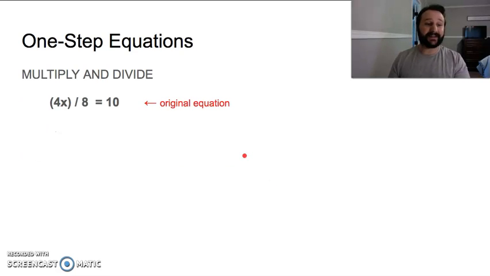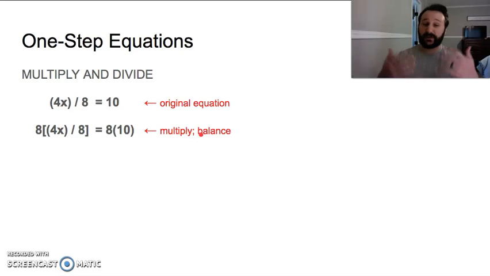Multiply and divide here. We've got 4x divided by 8 equals 10. All right. So first thing, since we have a fraction, we always want to get rid of our fraction first. The way we get rid of a fraction is to multiply by the denominator, the one on the bottom. Okay. Multiply by that denominator. So when we multiply both sides by 8, remember balance. Okay. Do on one side, you got to do to the other.